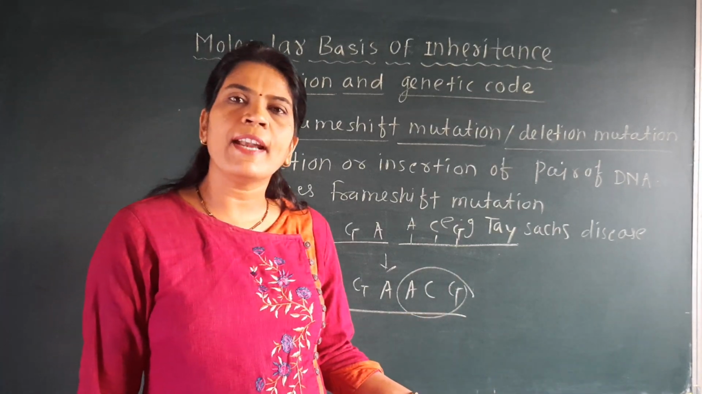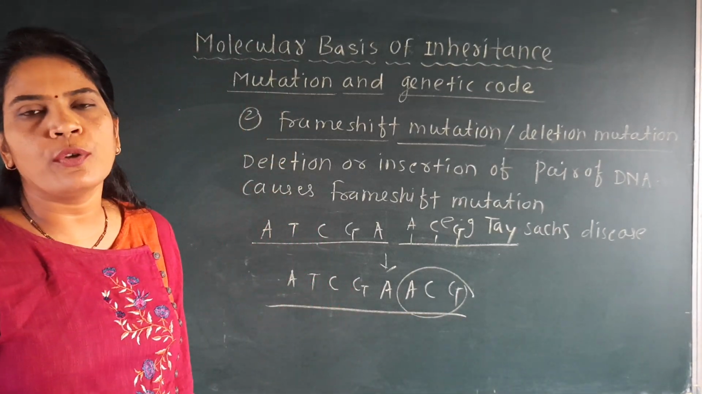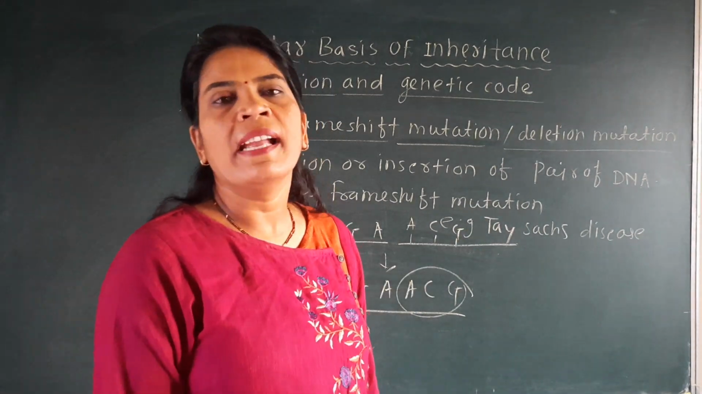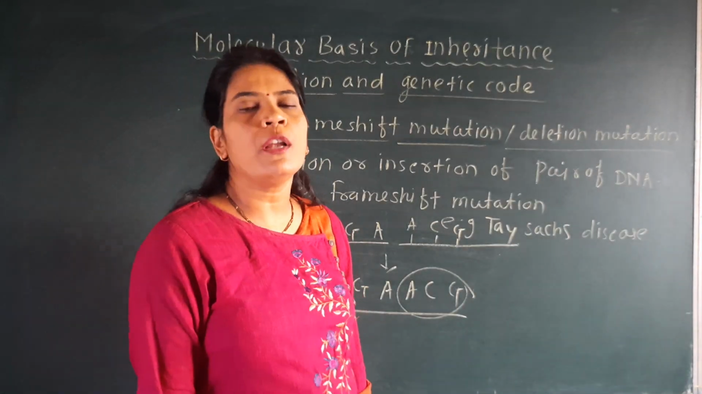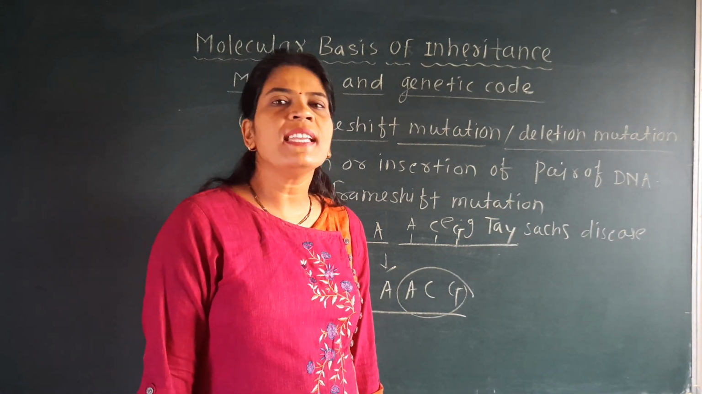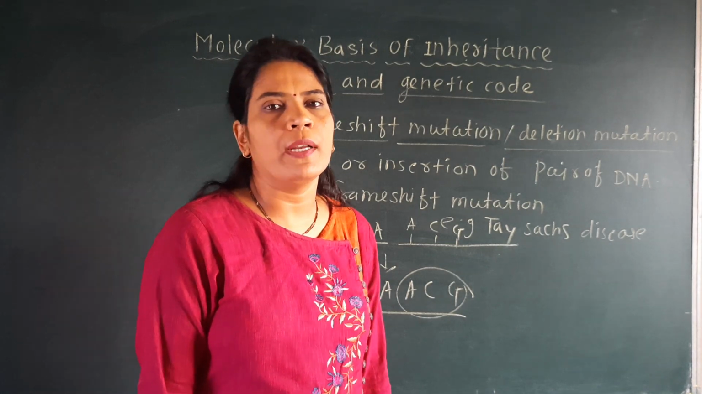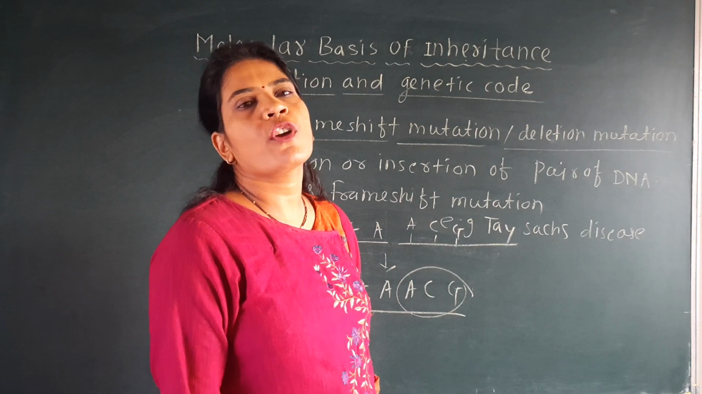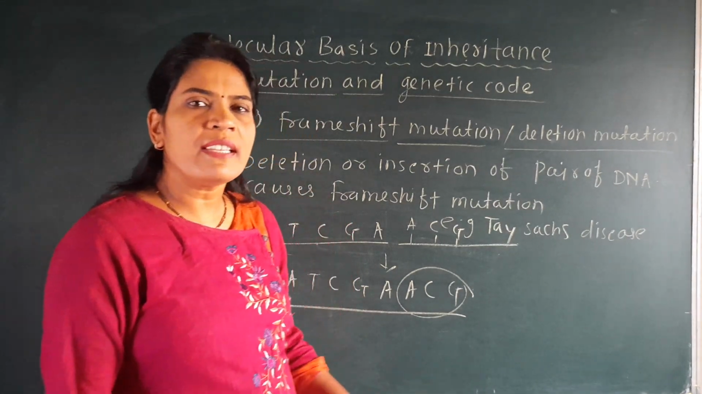Gene may get deleted or another gene may be added to the original DNA, and the example of the frame shift mutation is Tay-Sachs disease. But there is one thing which always happens in this frame shift mutation, that will be discussed here, and then we'll stop today's lecture. So what is that point?